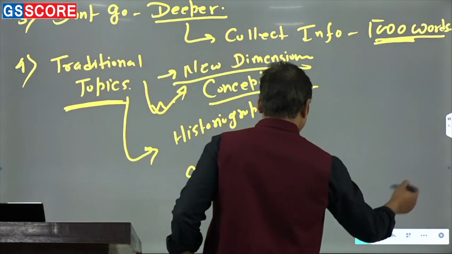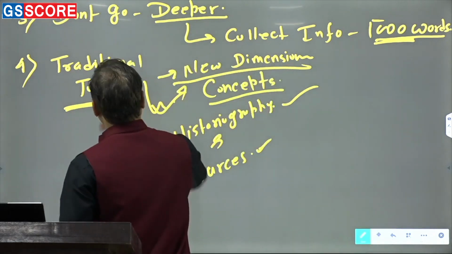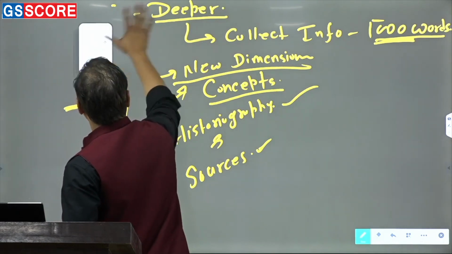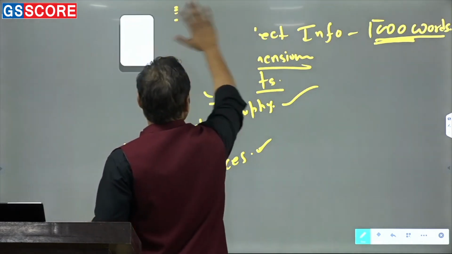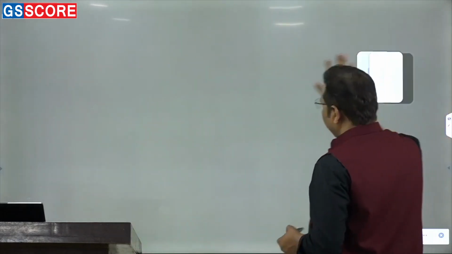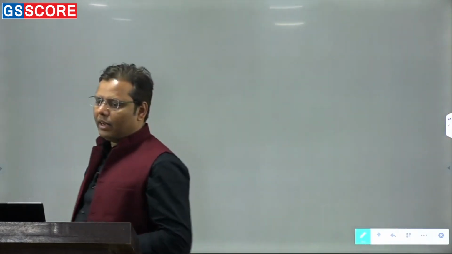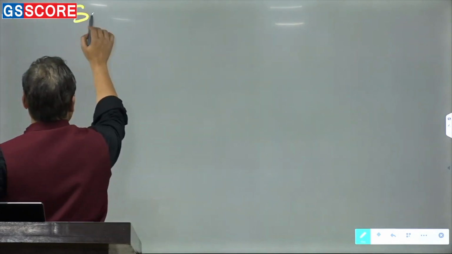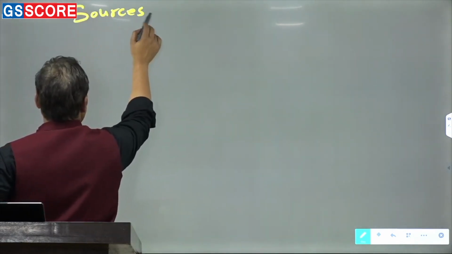Now, moving to the last part of this particular lecture, and that is about what the sources are that you should refer to for medieval India. That is the most important question that you all must be having. Sources.